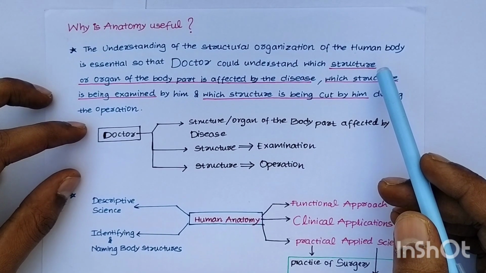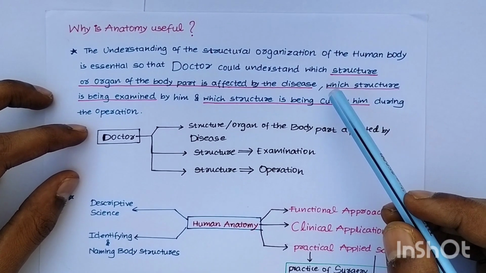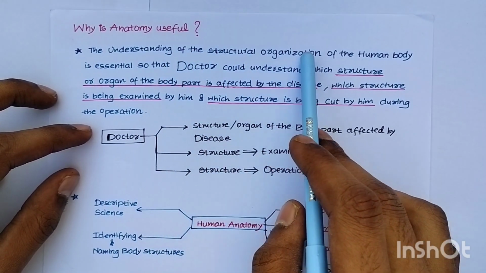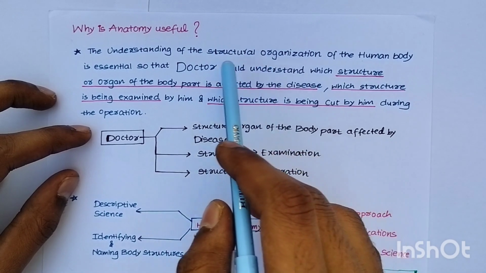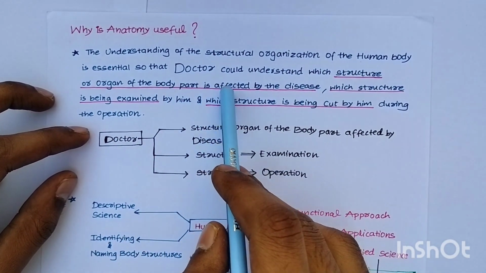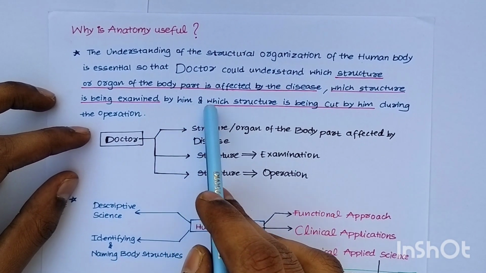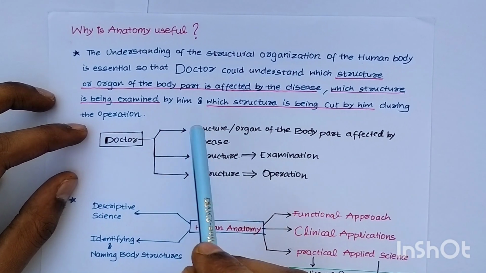So guys, we keep on saying anatomy. So why is anatomy useful? We'll study that. This understanding of the structural organization of the human body is essential so that we doctors can understand which structure or organ of the body part is affected by the disease, which structure is being examined by him, and which structure is cut by him during the operation. This is very much important.